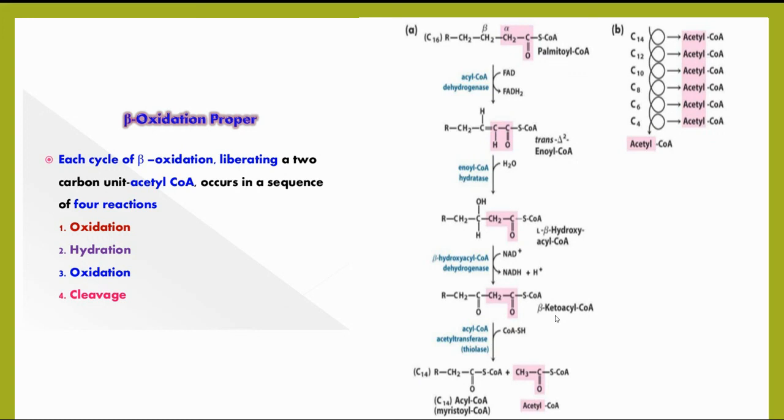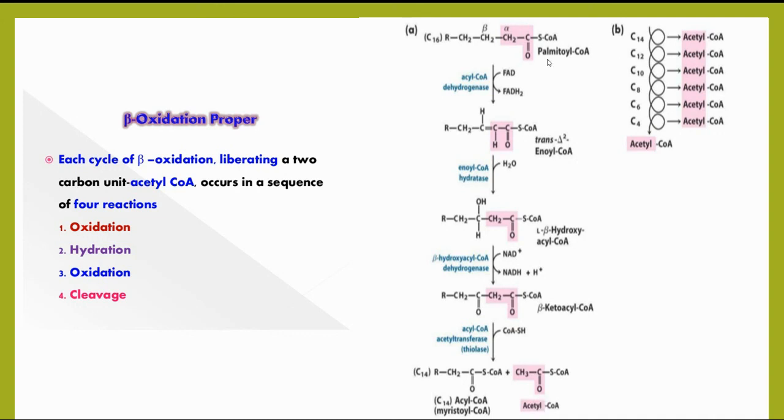And the 4th step is known as the cleavage. During the cleavage, the compound gets cleaved by the enzyme known as the thiolase, resulting in the formation of a fatty acyl molecule with 2 fewer carbons, and the second compound formed is acetyl-CoA, which is the 2 carbon fragment. In the definition I told that the beta oxidation results in the formation of a compound with 2 fewer carbons, and acetyl-CoA is released.